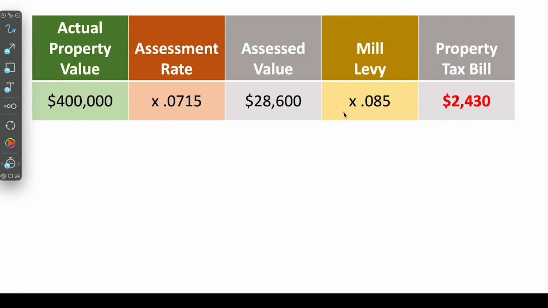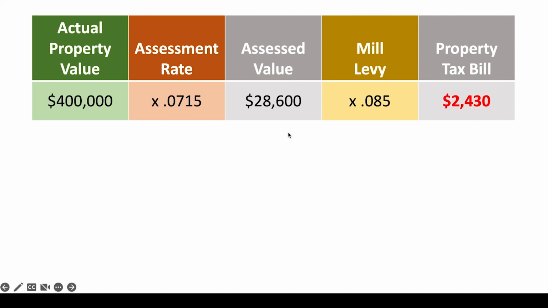Now, average mills in Colorado are around 85 mills, but this can vary from county to county or from house to house across the state. But let's just use 85 mills. So if you take the assessed value of $28,600 and apply 85 mills, that's an 8.5% tax rate, that gives you a tax liability, a property tax bill, of $2,430.